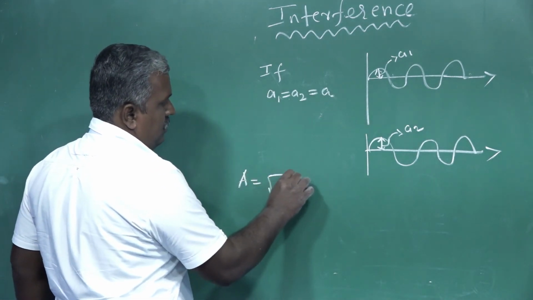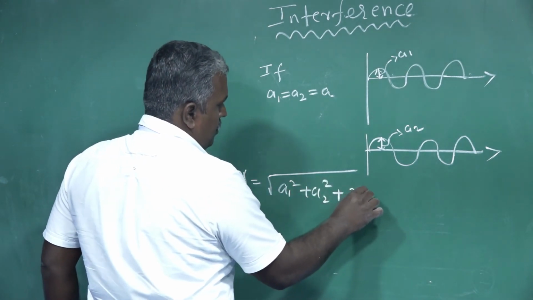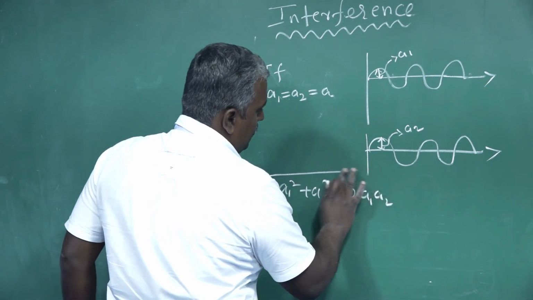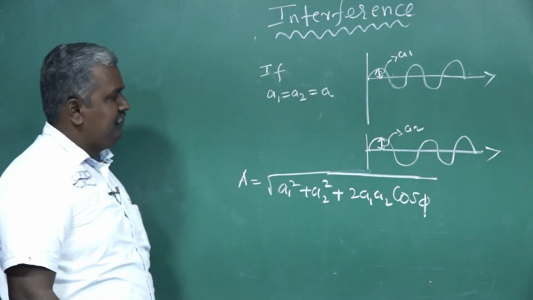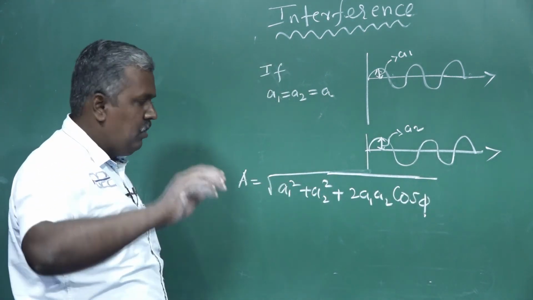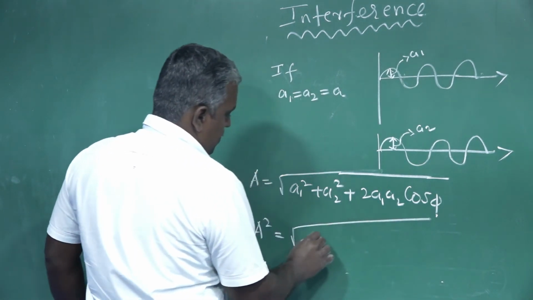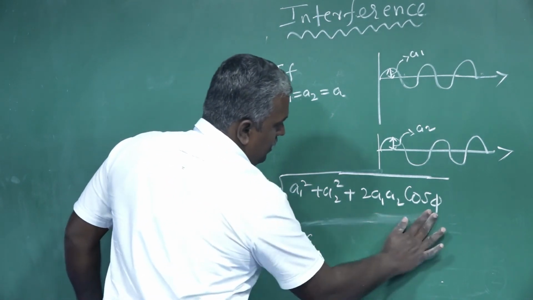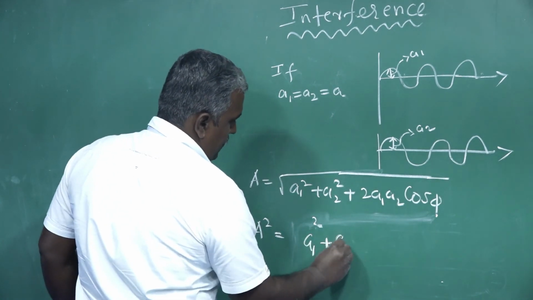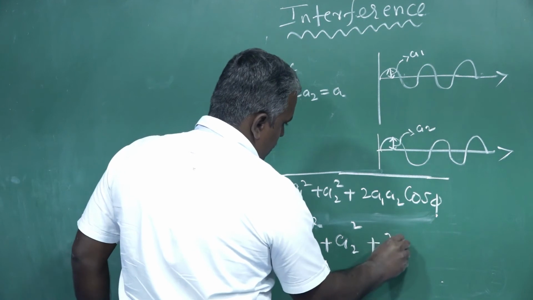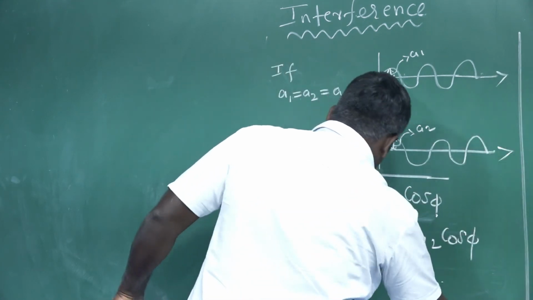A is equal to root of A1 square plus A2 square plus 2 A1 A2 cos phi. Yes, very good. This is correct. Or A square is equal to A1 square plus A2 square plus 2 A1 A2 cos phi.